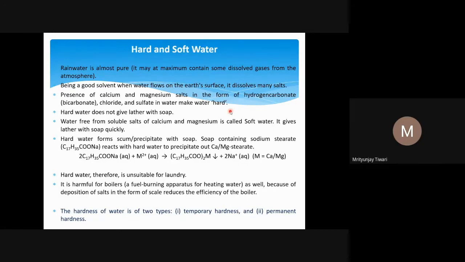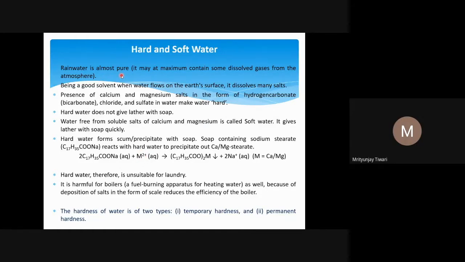And this is what we need to understand. And this property is, as I said earlier in the beginning, the first class, when I started this lecture series, it says that everything that you understand, you see in your life, is somehow associated fundamentally with chemistry or chemical transformations. And here again, the hard water: why hard water doesn't get together with soap? This is fundamentally associated with the chemistry and the chemical phenomena that is happening at the microscopic or quantum level. So let us first understand this.